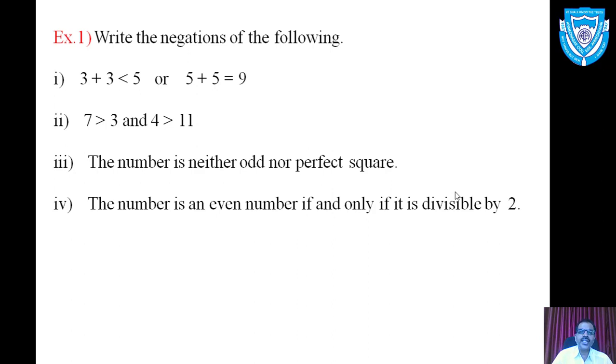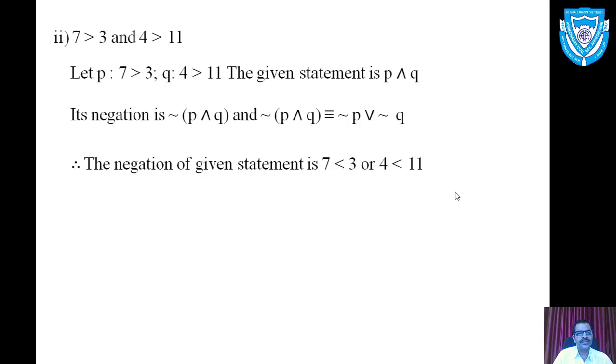To obtain the negation of this conjunctional statement, first of all, extract the simple statements included in it and represent them in the form of symbols P and Q. Convert the given theoretical statement into symbolic form. See how it can be done.